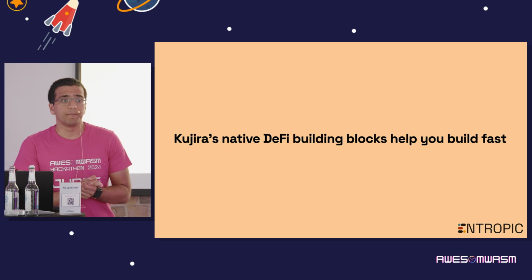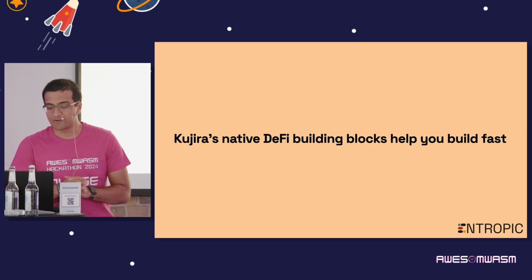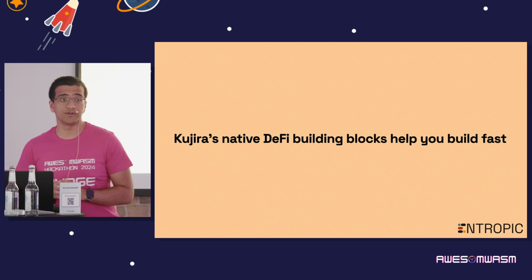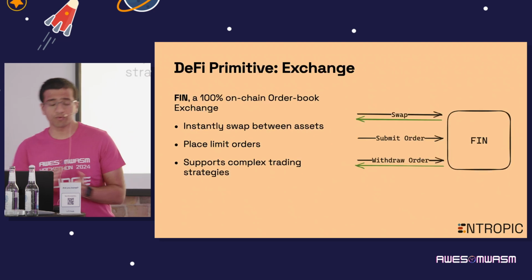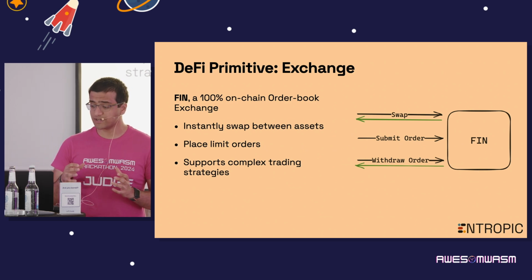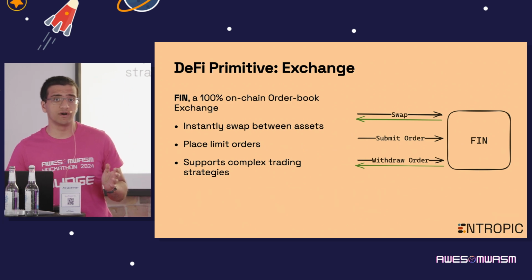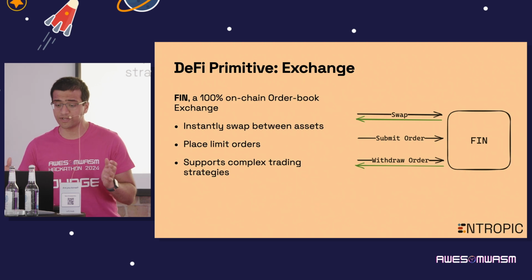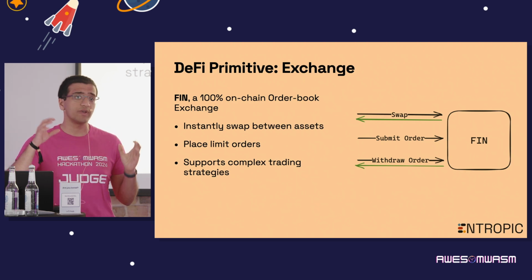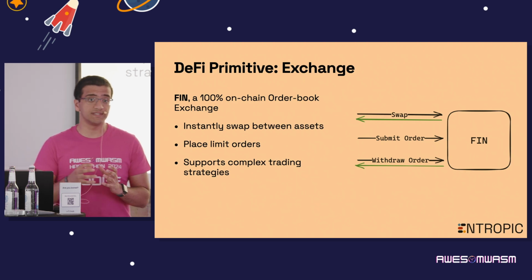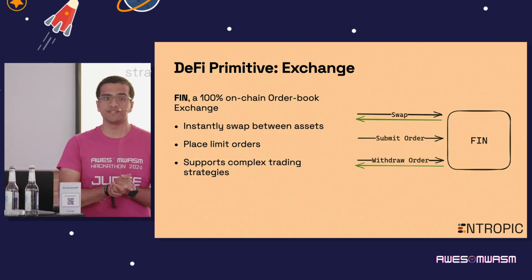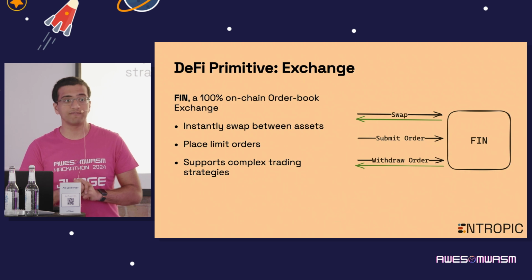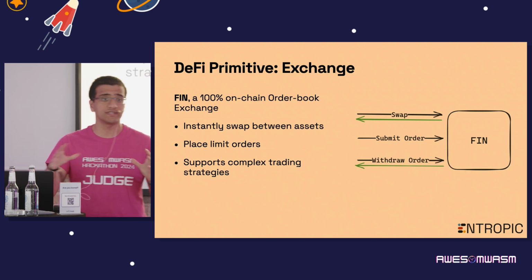So the big idea, if there's one thing you want to take away from this workshop, is that Kujira's native DeFi building blocks help you build your own DeFi apps really, really fast. What I mean by DeFi building blocks, I'll run through a small subset of them very quickly, is that we have our own protocols, many of which are self-contained in their own way. So for example, here we have Fin, which is a decentralized exchange. And Fin is special because it has a 100% on-chain order book.